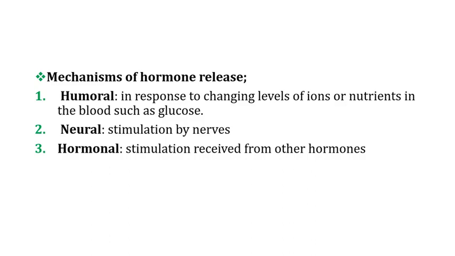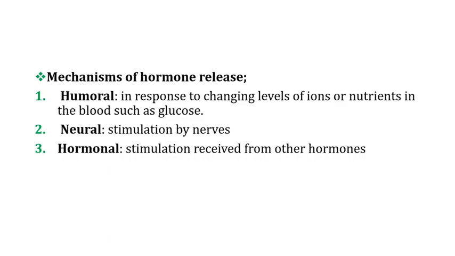When the blood glucose is high, the insulin is secreted from the beta cells of the pancreatic islets, and when the glucose is low, the glucagon is produced from the alpha cells of the pancreatic islets. This is just to insist that the humoral mechanism is where hormones are secreted based on changes in the ion concentration of nutrients circulating within the blood.